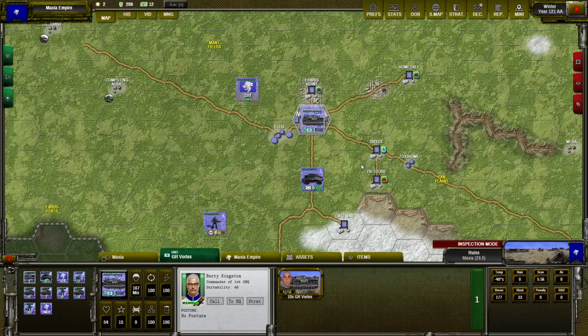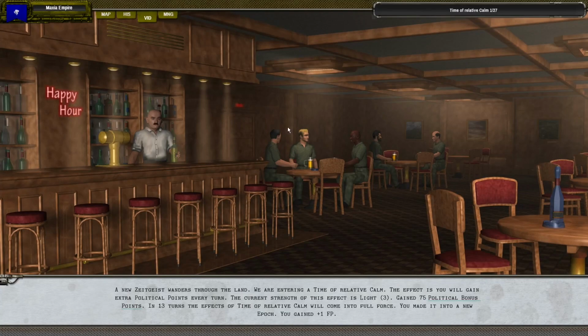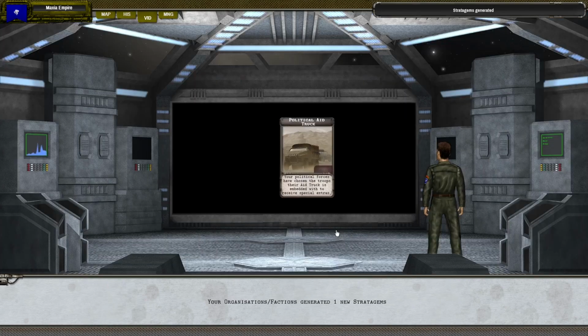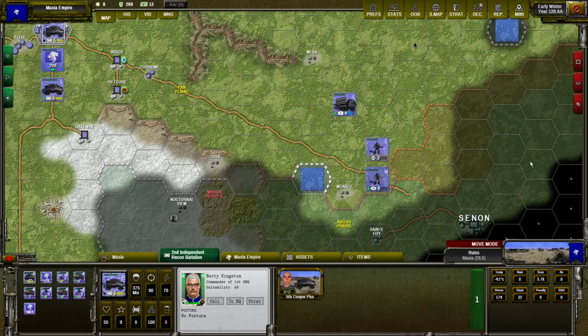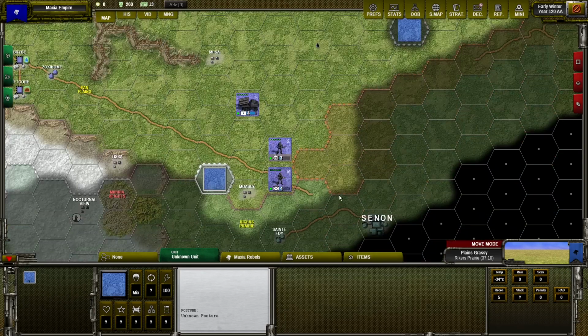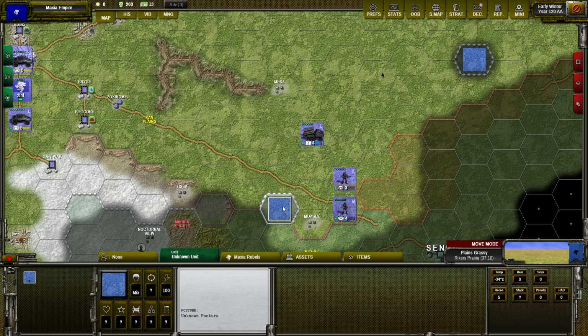Let's play the next turn. We are in the next turn. We are checking messages. And what happened? Our lovely leader, who was unhappy, decided it's time to show her true colors, and she commenced a rebel operation in Maxia, as we could expect. So what happened? You can see here and here there are rebel forces led by this disloyal, untrustworthy woman who betrayed us. And now we have a problem.